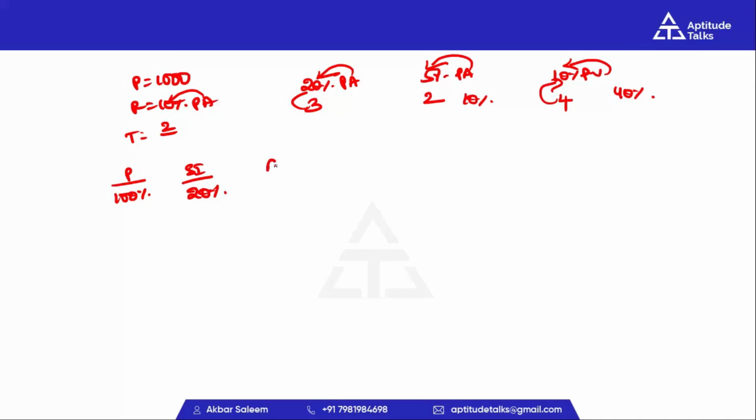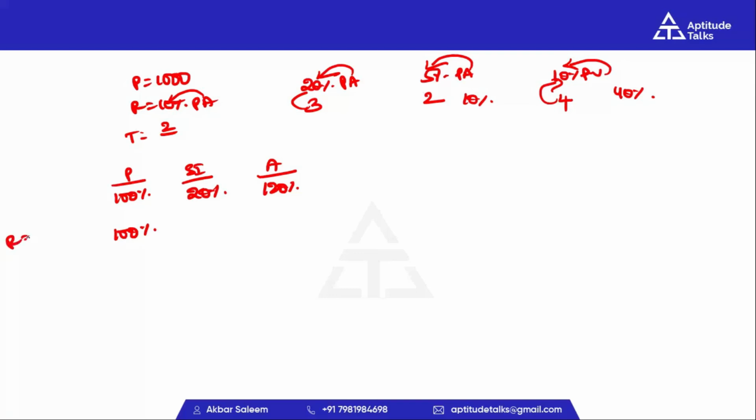So what is the amount? Amount is the sum of principal and simple interest. So 100 plus 20, 120%. For example, if we don't know the principal, then assume it as 100%.